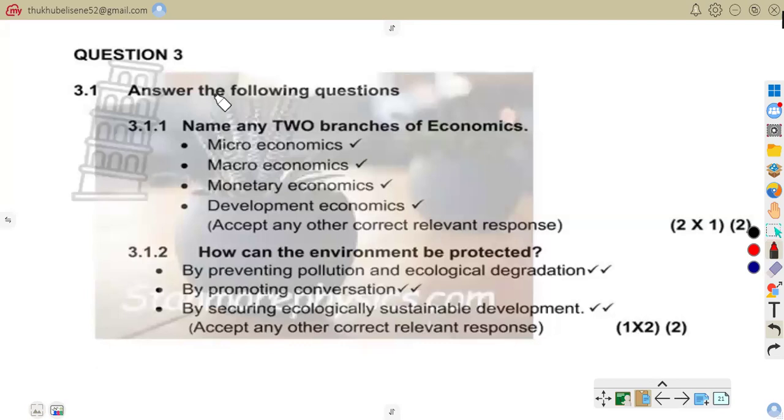So for question 3.1.1, two branches, you can talk of macro, like we've said. Also, you can talk about monetary economics and development economics. So these are answers for branches of economics.